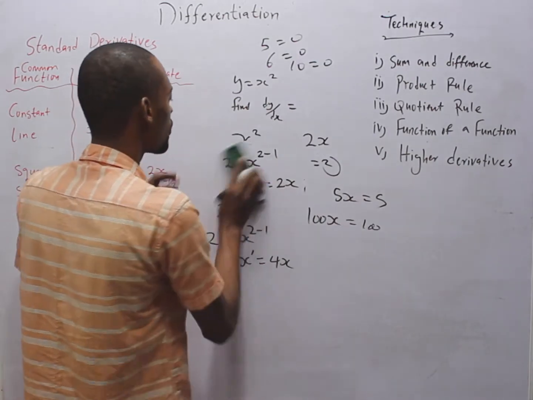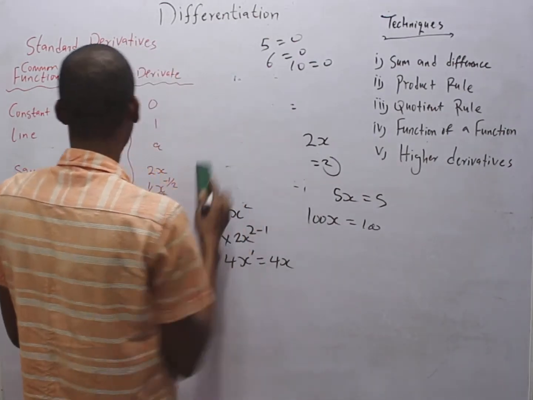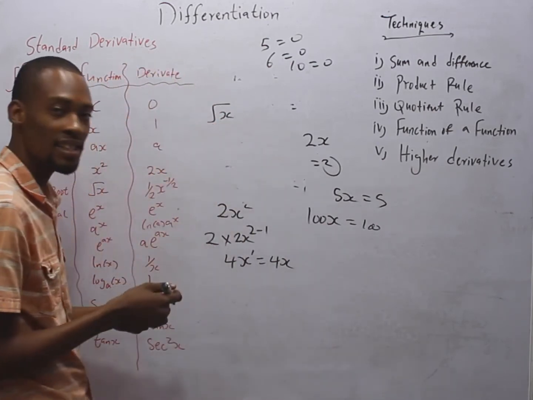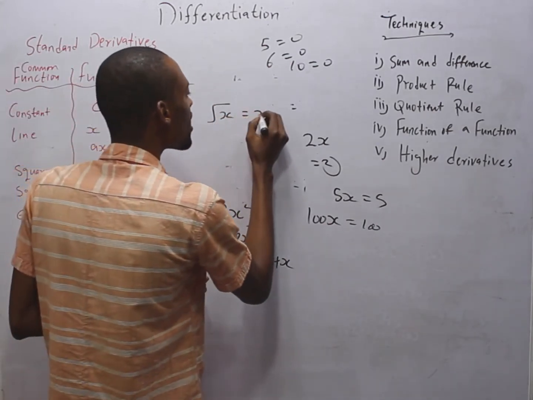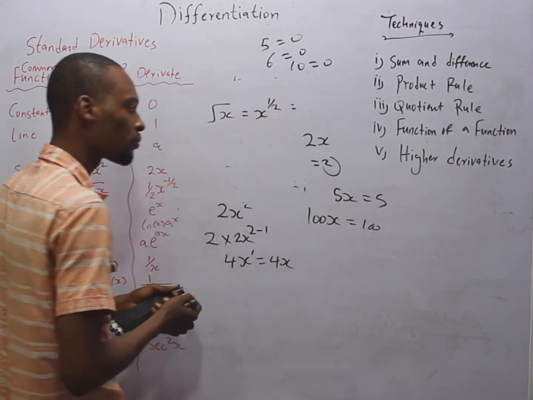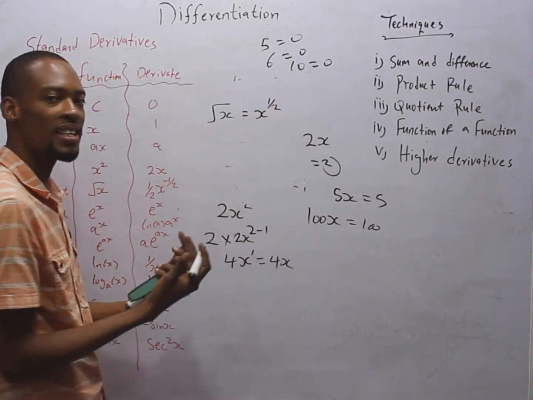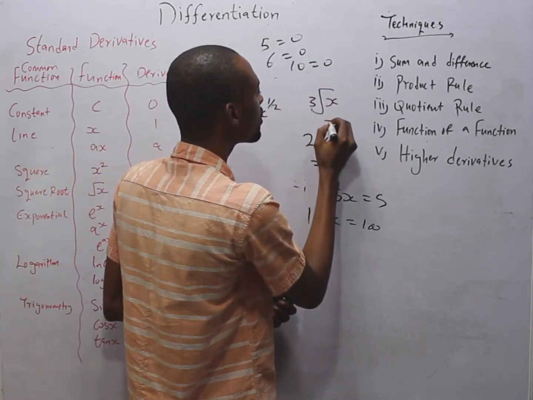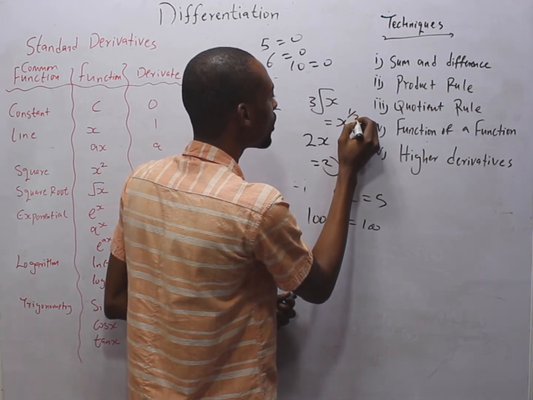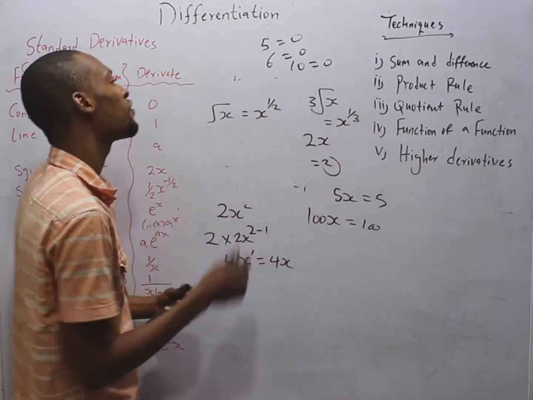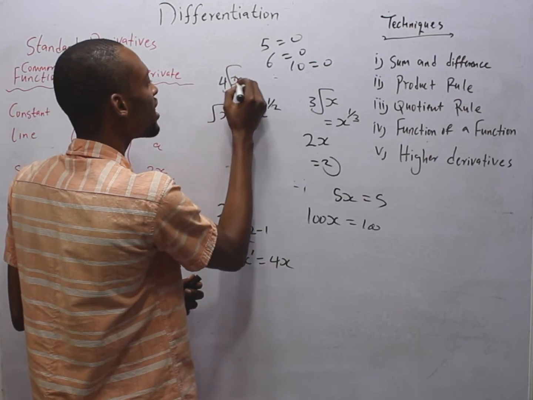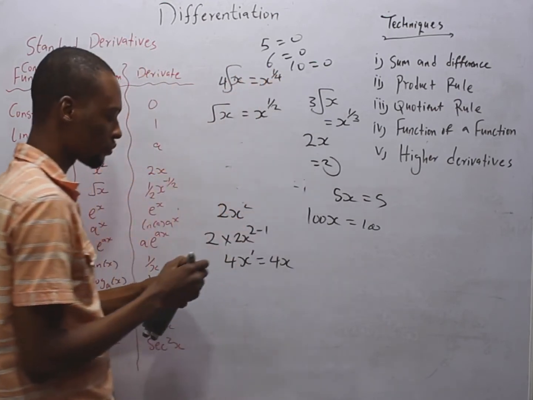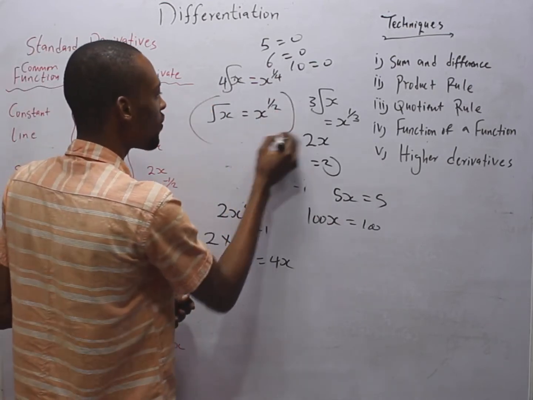From indices, you can follow my indices video. It says that when you have the square root of s, it is the same thing as s raised to the power of 1 over 2. Indices also said that when you have the cube root of s, it is the same thing as s raised to the power of 1 over 3. If you have fourth root of s, it is the same thing as s raised to the power of 1 over 4. So we are concerned about this.